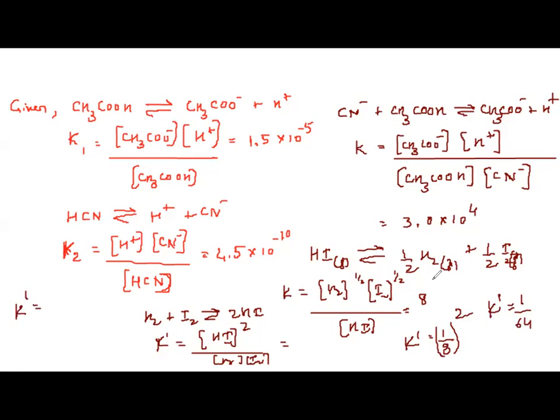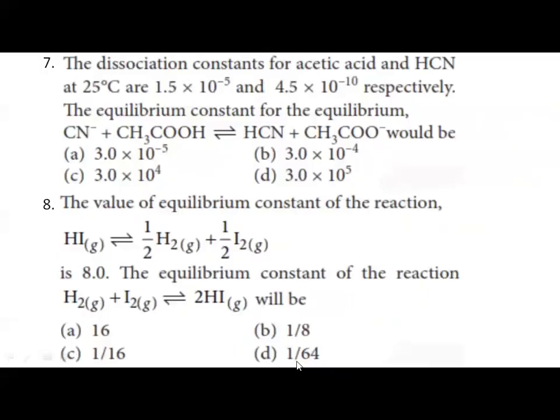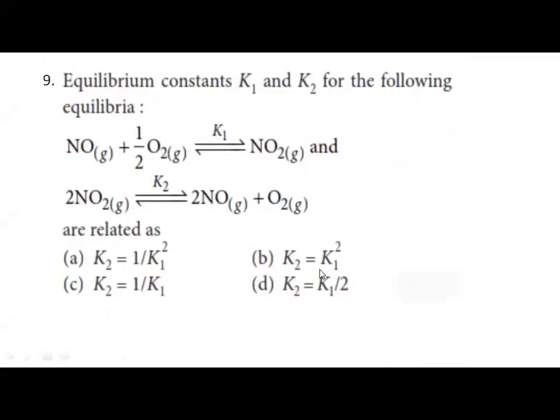On reversing the equation, it becomes 1 by K, that is 1 by 8. Then K double prime: they have multiplied the equation by 2, so K dash will be squared. So 1 by 8 the whole square is 1 by 64. So 1 by 64 is the correct option. Let us see which option it is. It is option D, that is 1 by 64. Correct? Okay. Next question. Equilibrium constants K1 and K2 for the following equilibria, NO plus half O2 gives NO2, it is K1, and